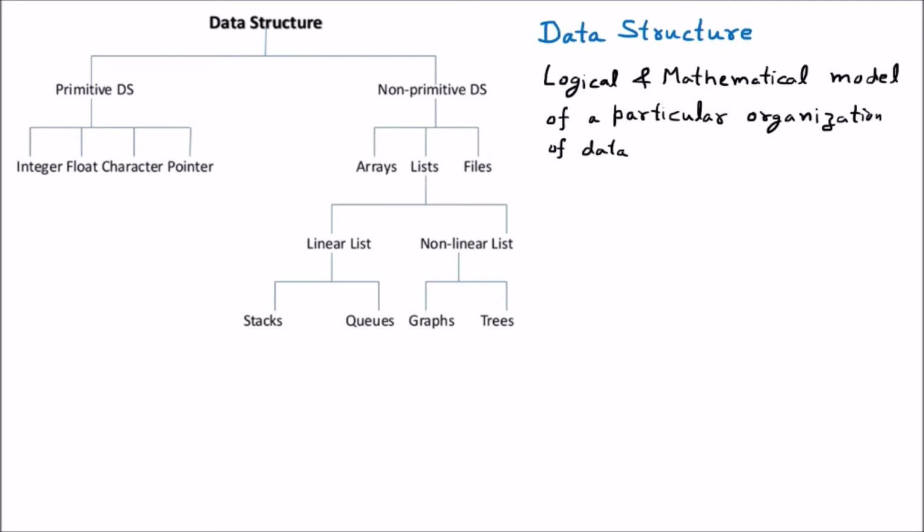So now we are going to discuss the types of data structure. Means how many types of data structure are there?